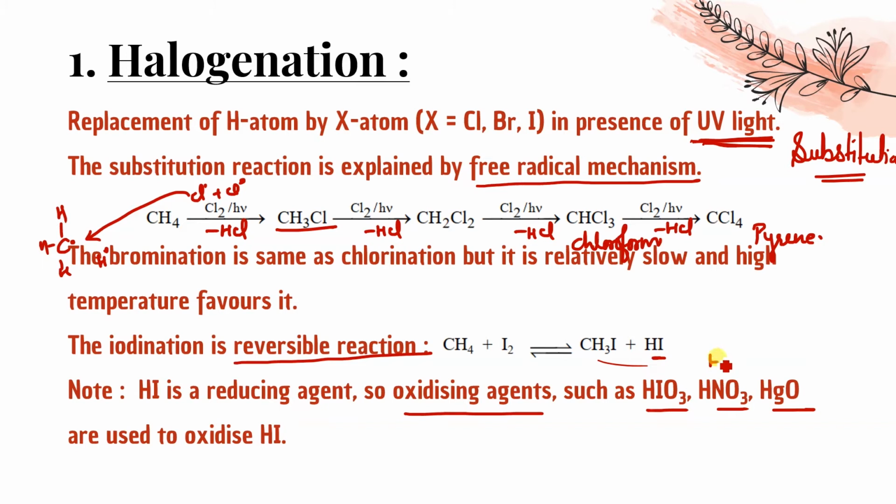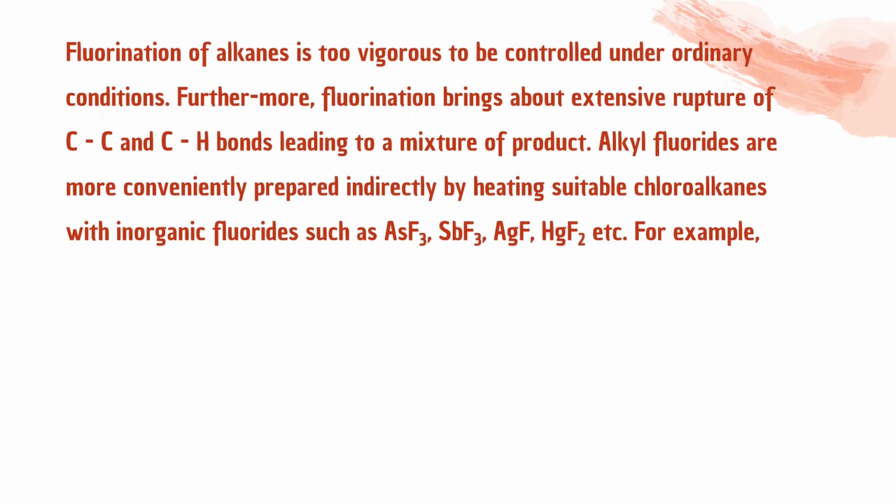So what will happen? जो ये HI form हो रहा होगा, this HI will, the oxidizing agent will convert it into iodine and water. So again I2 will be formed, which will further react with this to give this. Yes. So what is the role of oxidizing agent? It will stop the reversibility of the reaction. Yes. Like here I have written 5HI plus HIO3, it is giving 3H2O plus 3I2. It's not balanced over here. This is balanced. Yes.